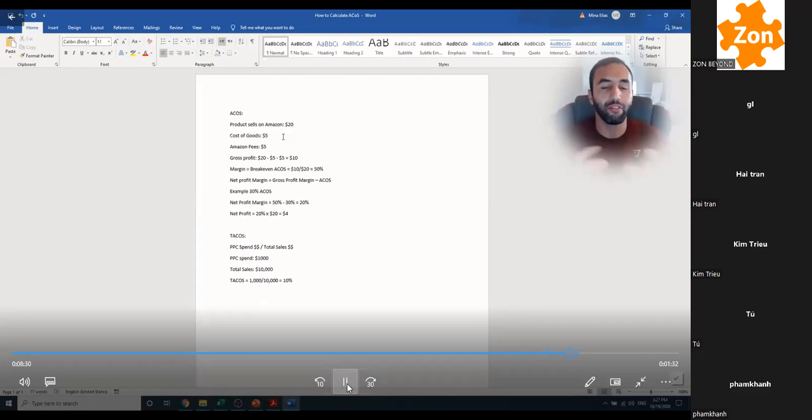So it's very important for you guys to understand your numbers, calculate your numbers, figure out what your gross profit margin is, what your gross profit dollar amount is, and understand how to calculate your total ACOS and constantly calculate the total ACOS as the days go by. It's very important for you to understand your total numbers, okay? So not just ACOS. ACOS is good for looking at things at a glance.